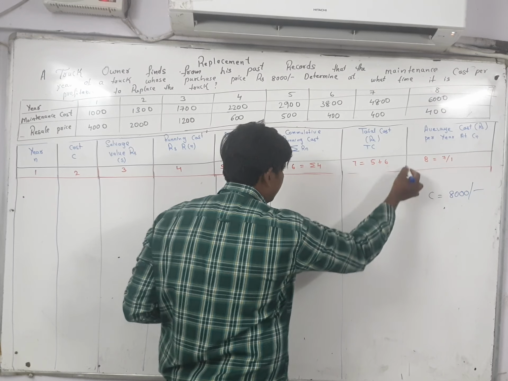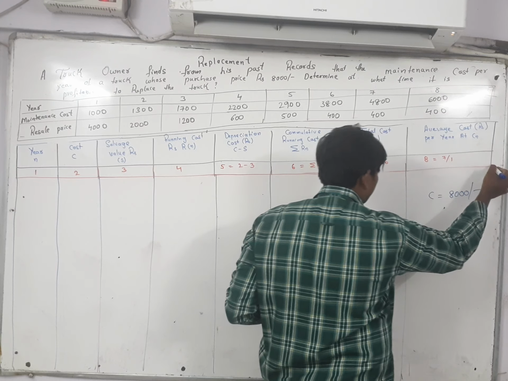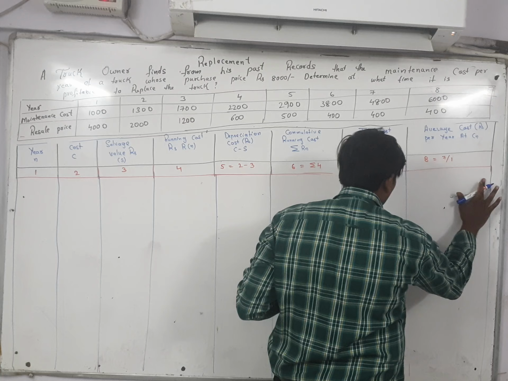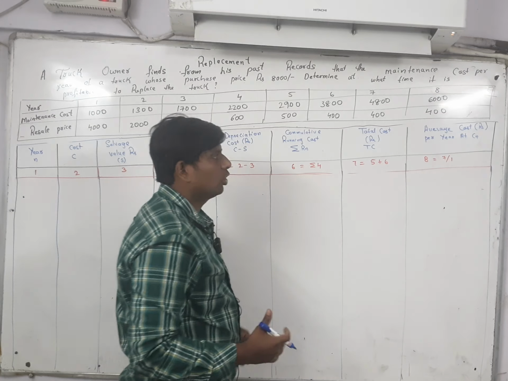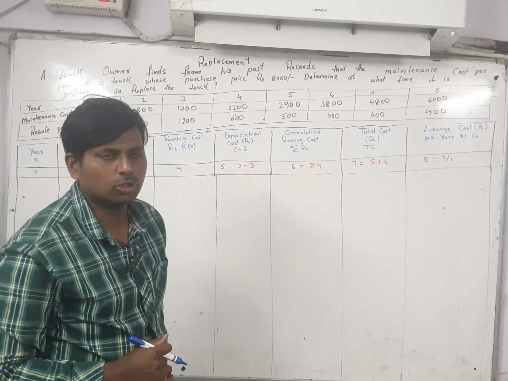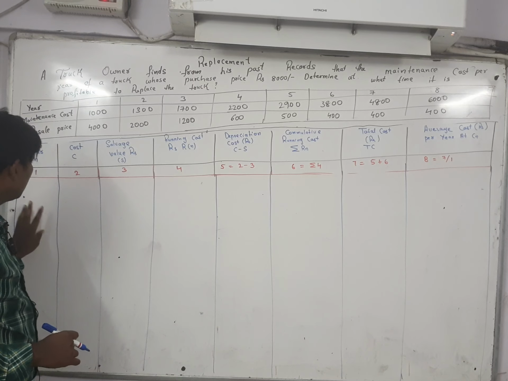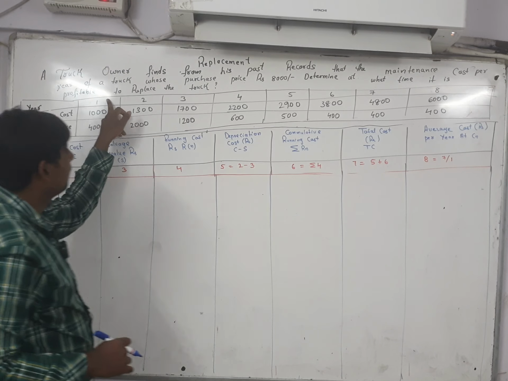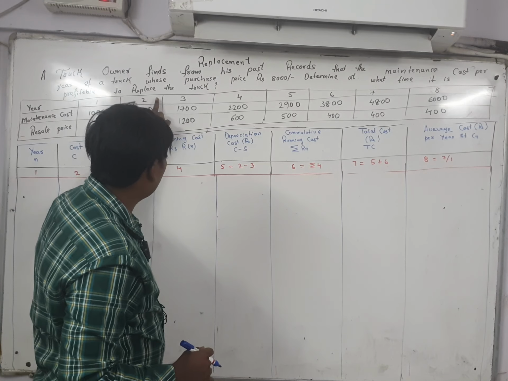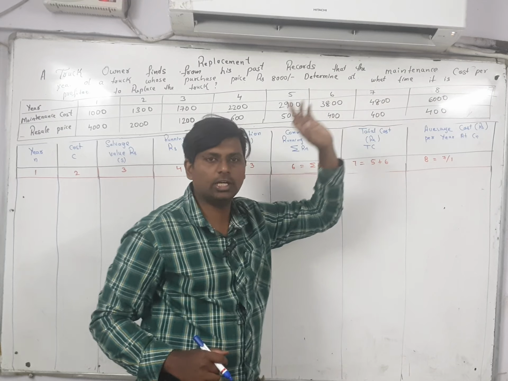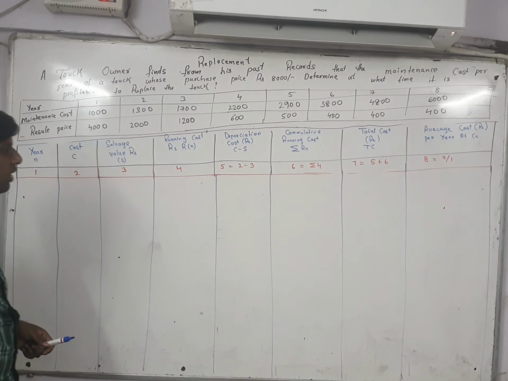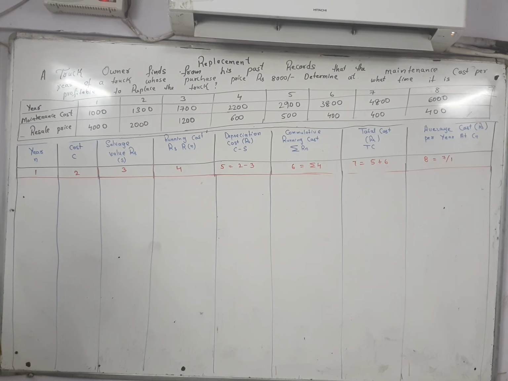First you have to make a tabular column like this. This is the initial cost. Initial cost is given in your question. How much is it given? 8,000. So here first you have to write the years. How many years are given? As you can see in your question, 1, 2, 3, 4, 5, 6, 7, 8. Totally 8 years are given.